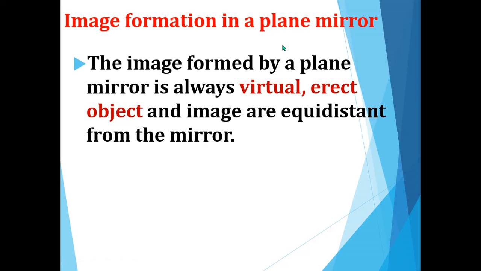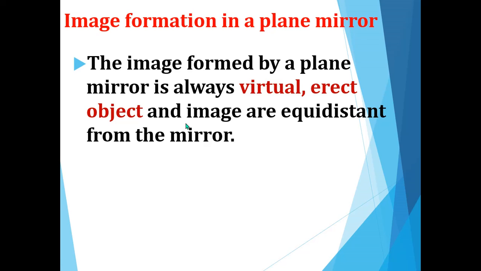So in a plane mirror, how will the image be formed? The image formed by a plane mirror is always virtual and erect, and the object and image are equidistant from the mirror. Virtual means it will not be a real image. An example of a plane mirror is the normal mirror we use at home to get ready. So the image formed by the plane mirror is not a real image.